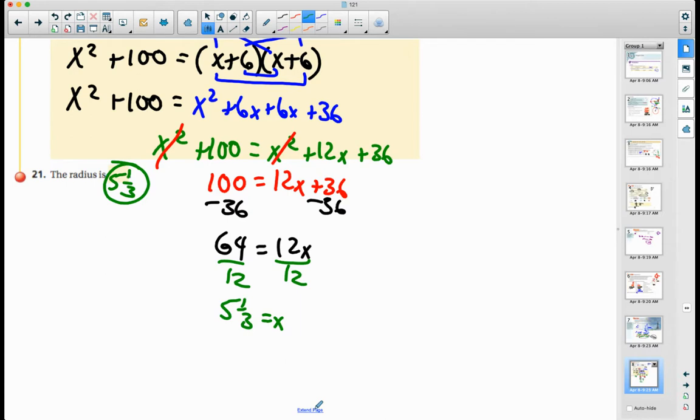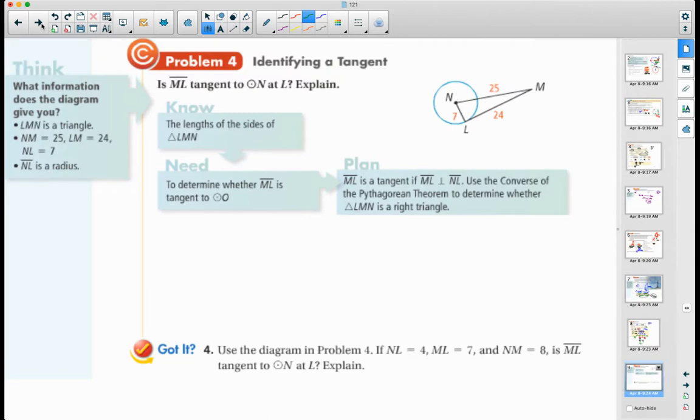Okay, problem number 4, identify a tangent. Is segment ML tangent to circle O? So again, we're using the idea that this angle right there has to be right in order for it to be a tangent, because the radius to this point of tangency, which would potentially be L, and then our potential tangent, those have to form a right angle where they intersect. Do they? Well, all we have to do is look at this triangle. Is that triangle a right triangle?